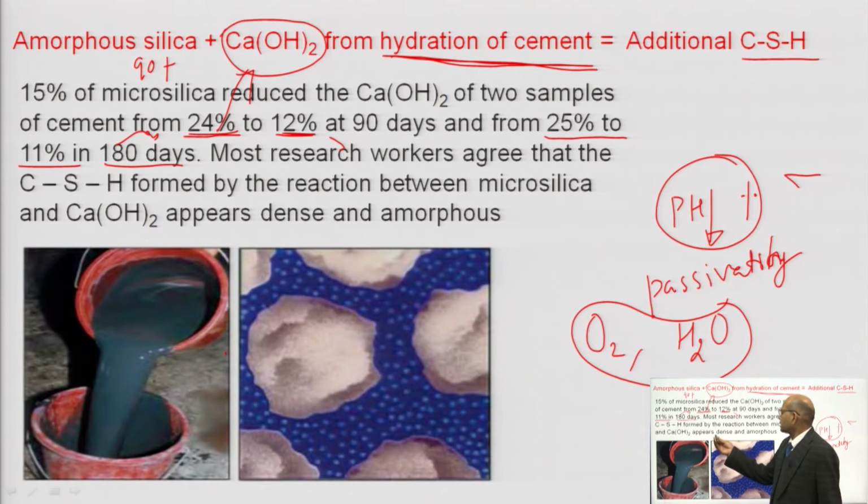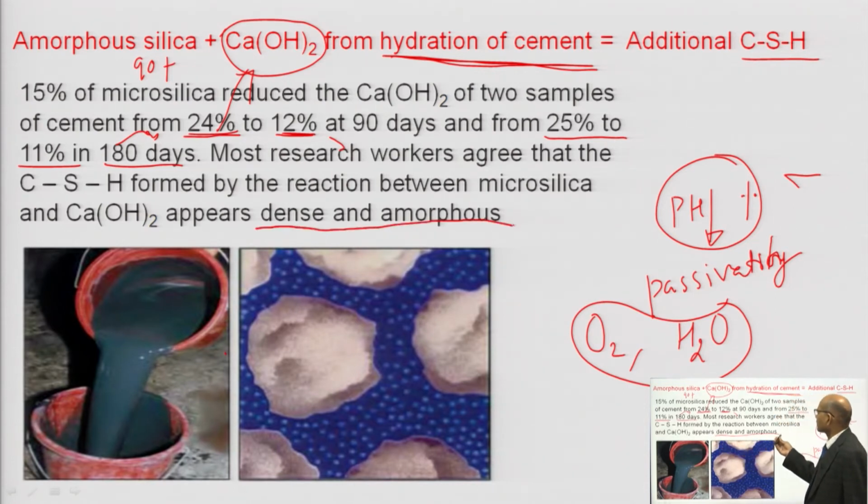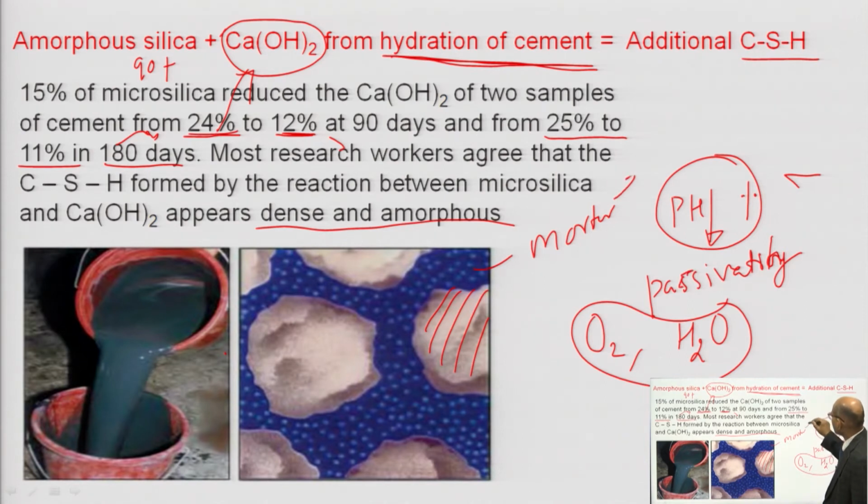Because we are getting a dense and amorphous product here. Okay. The reaction between microsilica and calcium hydroxide appears dense and amorphous. So, this is the microsilica in liquid form we are finding here. Let us say this is your aggregate, this is your aggregate, and this is your mortar. Okay. So, how are we getting the mortar? This is nothing but the cement paste plus fine aggregate, which is going to give you the mortar.